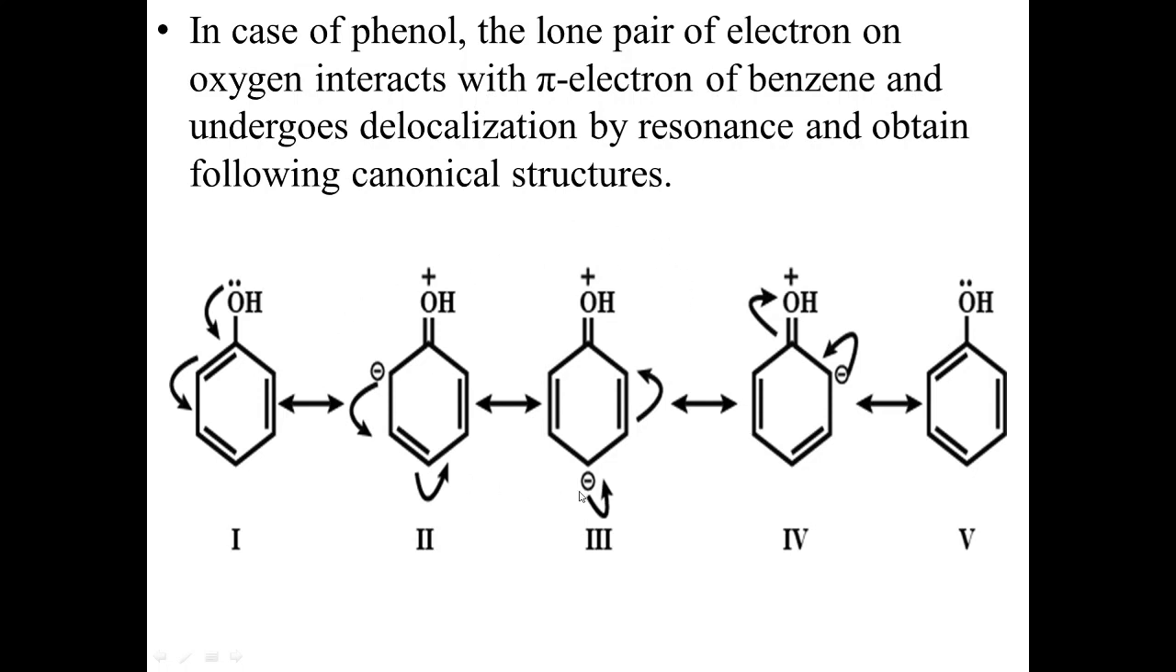So in all those structures, what we have seen is that in the second structure, this is the ortho position where electron density increases. In the third structure, this is the para position where electron density increases, and in the fourth canonical structure, this is the ortho position where electron density increases. Because of this we will get the substitution reaction in the presence of this OH group, meaning on phenol we will get the electrophile substituted at the ortho or para position.